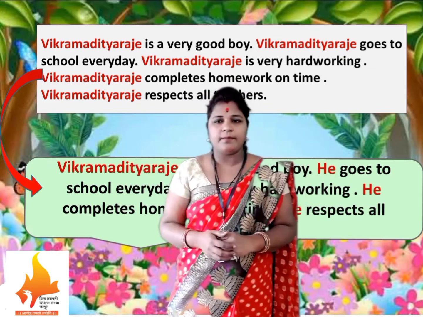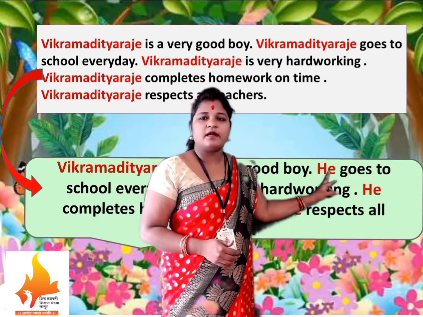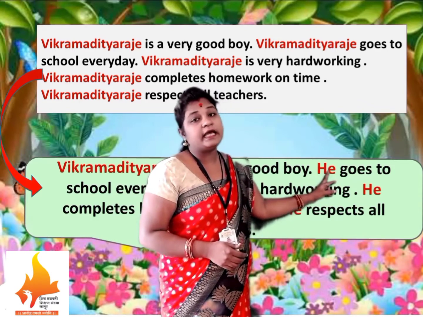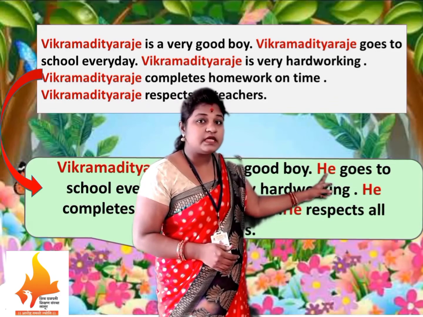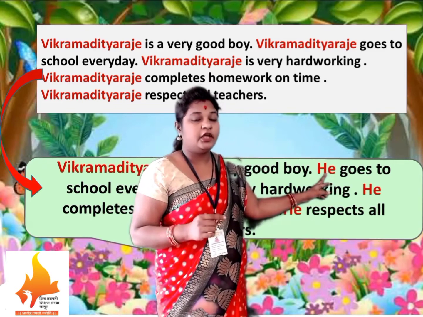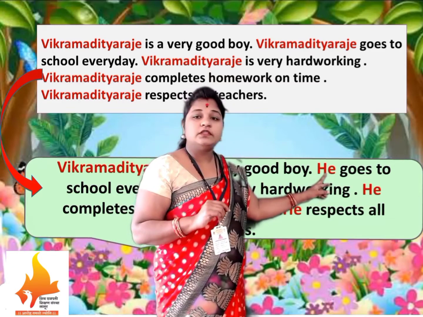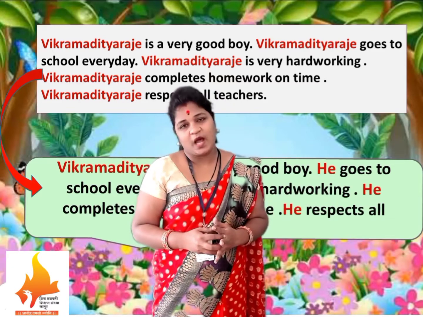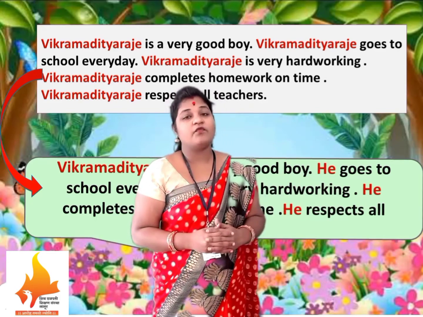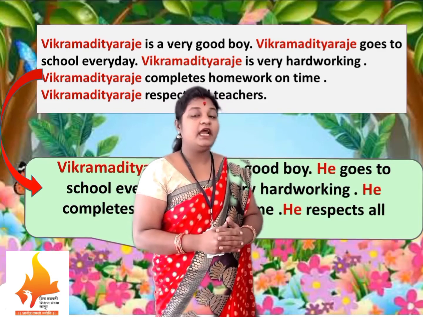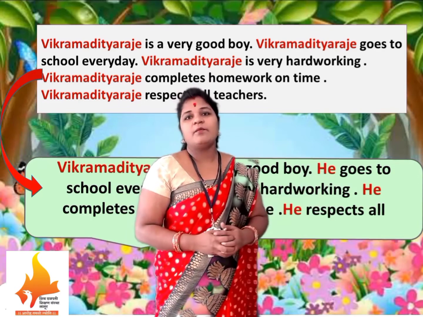So look at this example. Vikramaditya Raje is a very good boy. Instead of Vikramaditya Raje, which word have we used here? He. And he is the word we have used instead of the noun Vikramaditya Raje to avoid the repetition. So the word he is a pronoun. Why is it a pronoun? Because we have used this word instead of the noun Vikramaditya Raje to avoid its repetition.